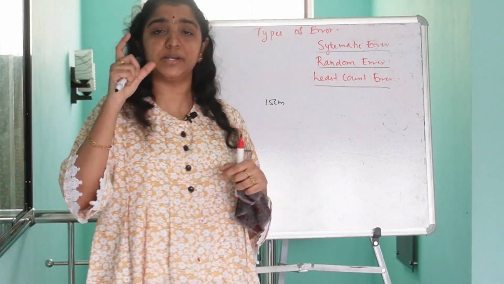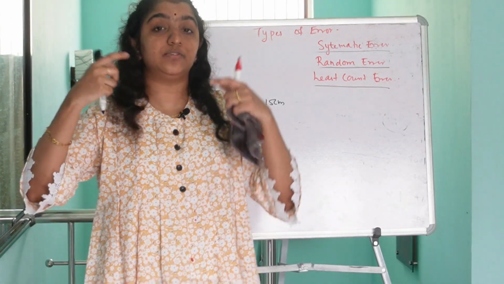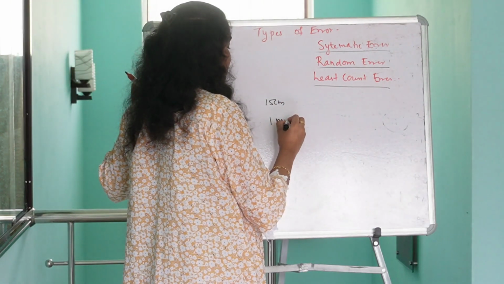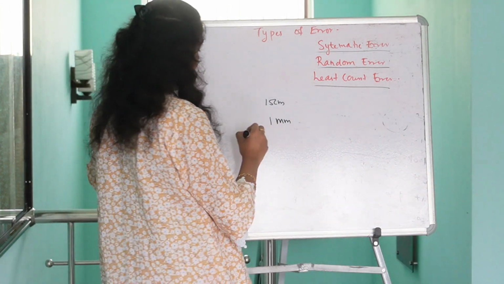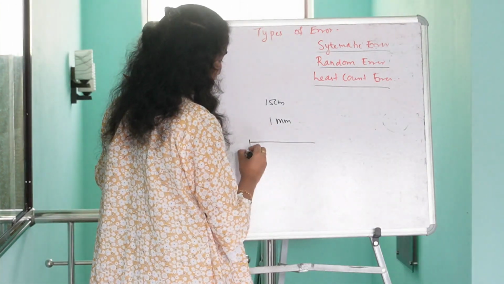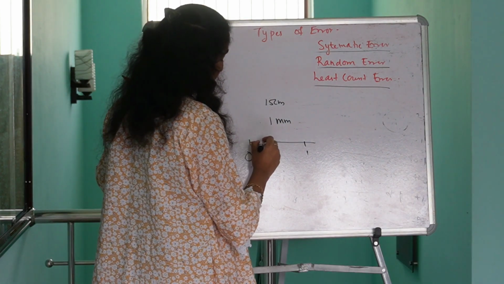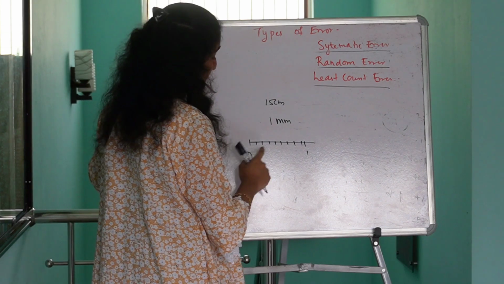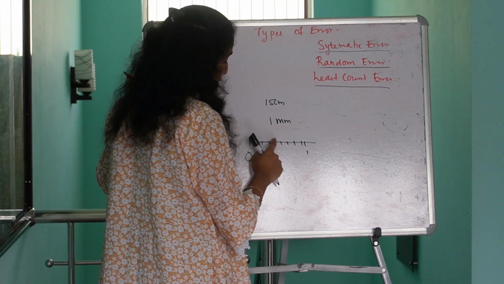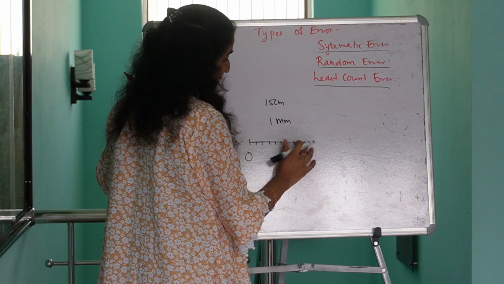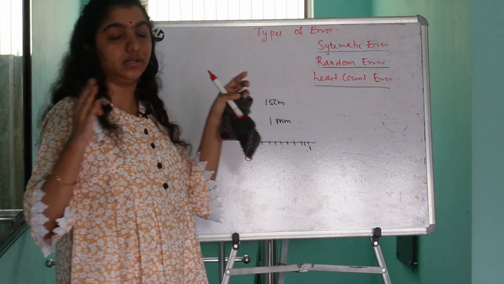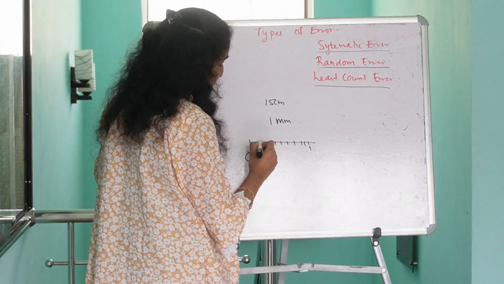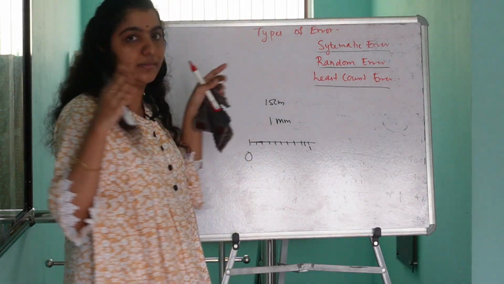So what is the minimum measurement we can measure using that particular instrument? We can say it is 1 millimeter. How come? Let's see. This is 0 and this is 1. We know there are 10 divisions between two adjacent values. So 1, 2, 3, 4, 5, 6, 7, 8, 9, 10. There are 10 divisions between two adjacent values. So what is the measure of a single division?